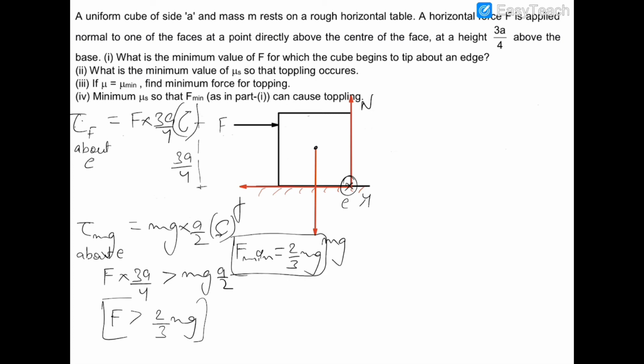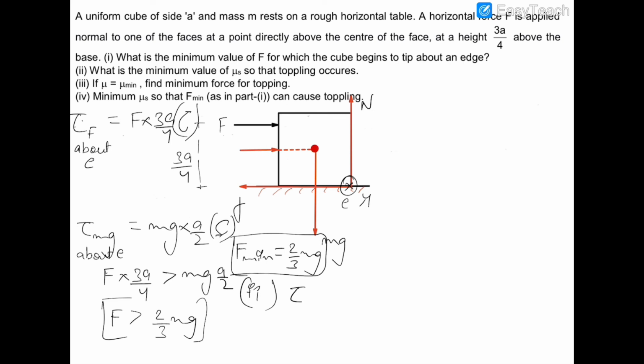Now the second part asks: what is the minimum value of mu so that toppling occurs? You can see that this force is not applied at the center, because if this force was applied at the center, then the torque of this force about the center would be 0, because it is passing through the center.